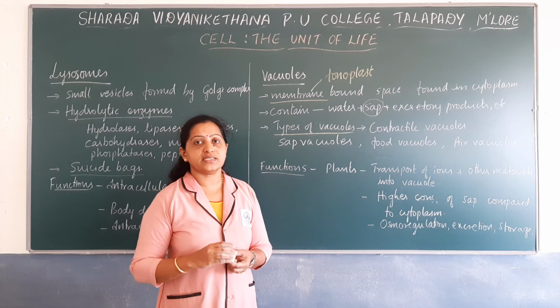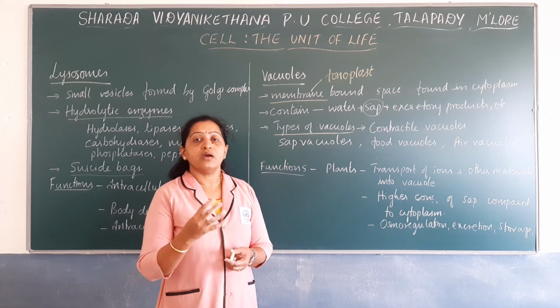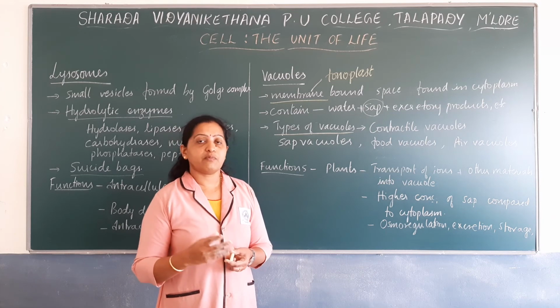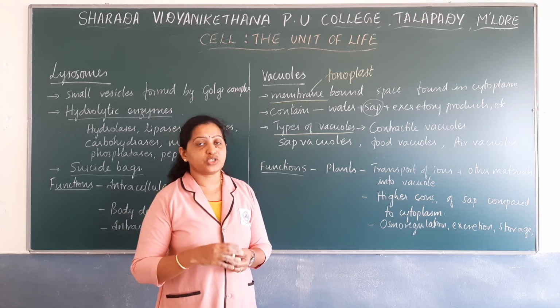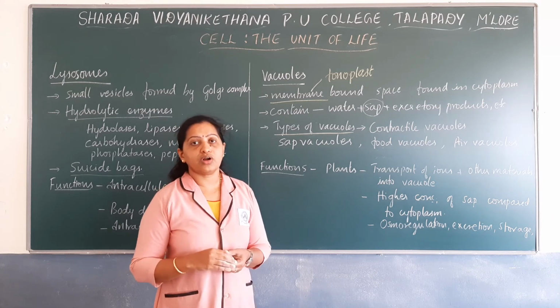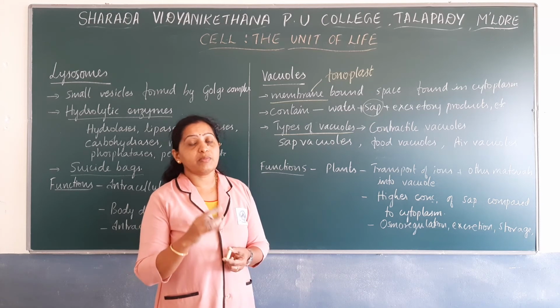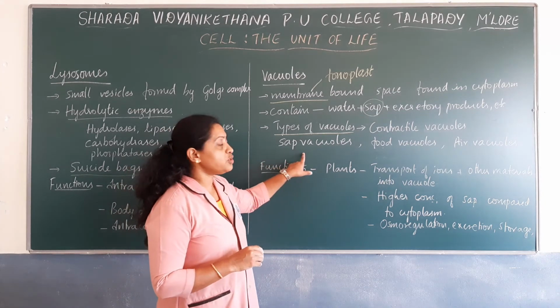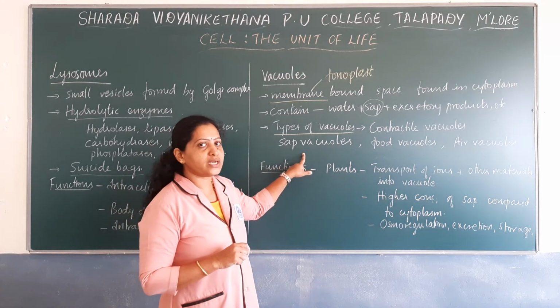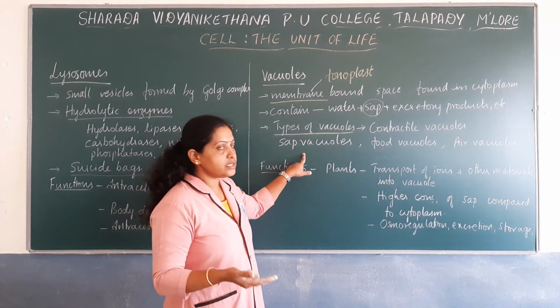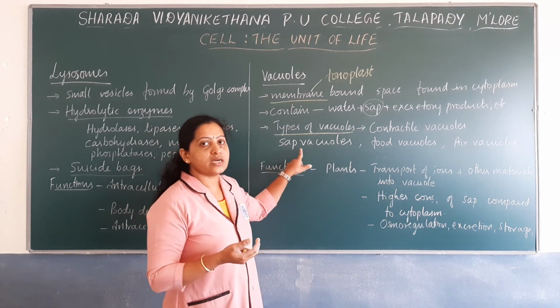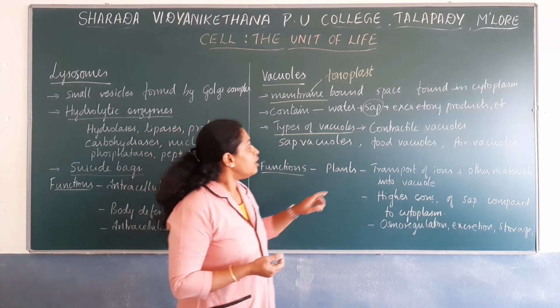For example, sap vacuoles may contain tannins, and they may contain latex, especially in the rubber plant. So sap vacuoles may store various types of components: minerals, amino acids, sugary components, latex, tannins, etc.